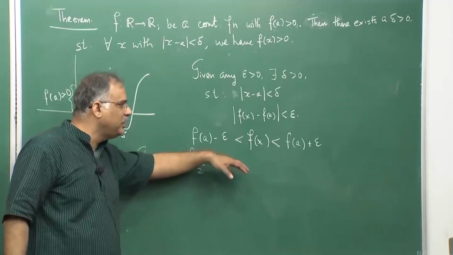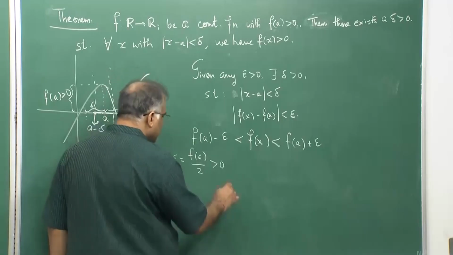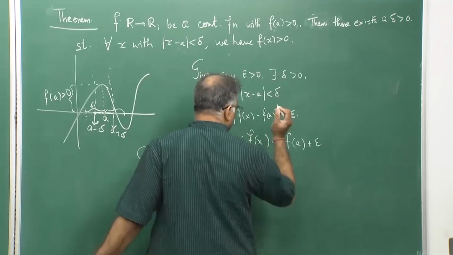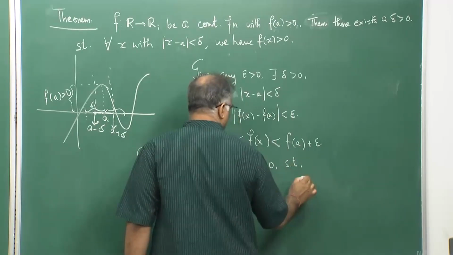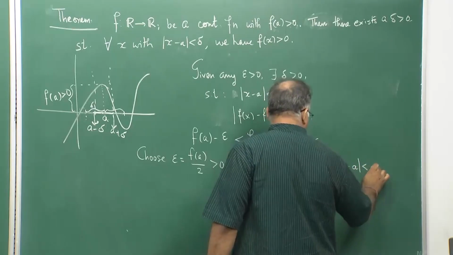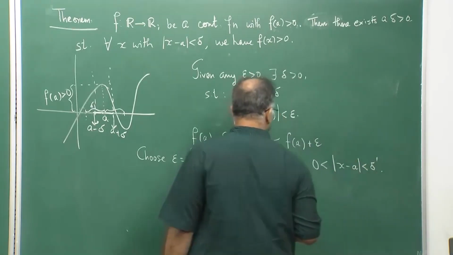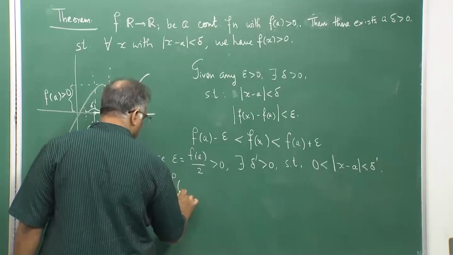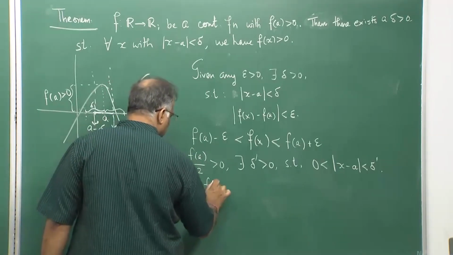Corresponding to this epsilon there must be some delta. So, there exists a delta dash say, such that whenever x minus a is in the delta dash neighborhood, I would have the following to be true.